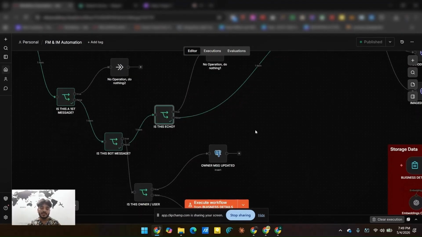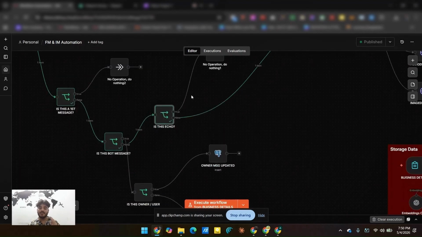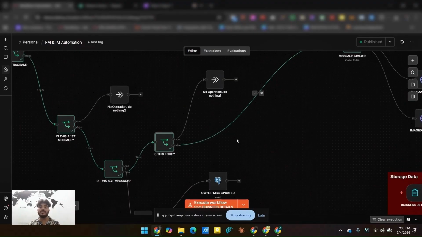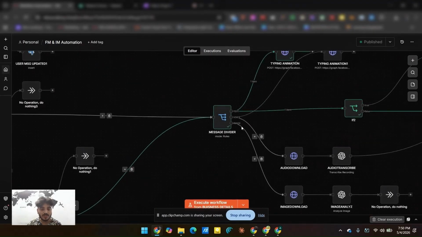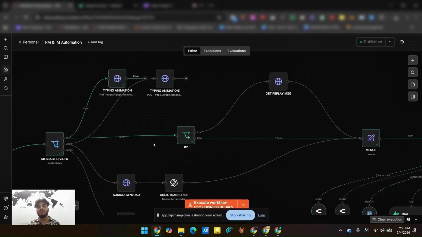Okay, so that is why I put this logic. Every time, no matter who sends a message, if the message is an echo, then it will go through this branch, because that message was sent previously and we don't need to reply to it. And if the message is not an echo, then it will go to this branch, and now it will check whether the message is a text message or a voice message.